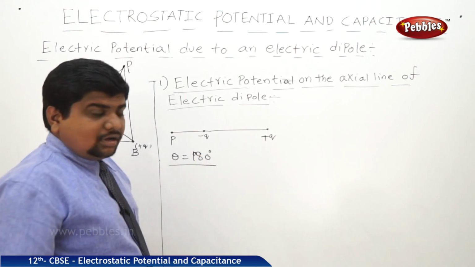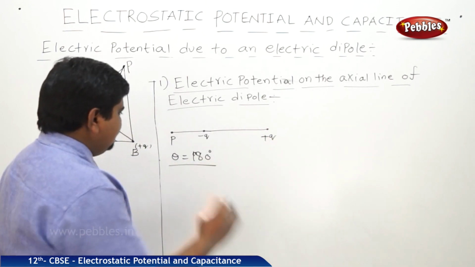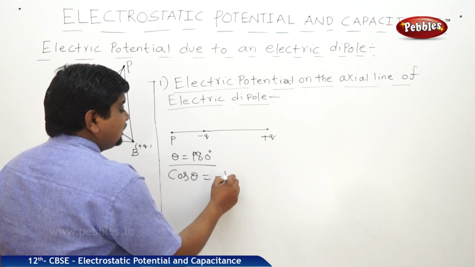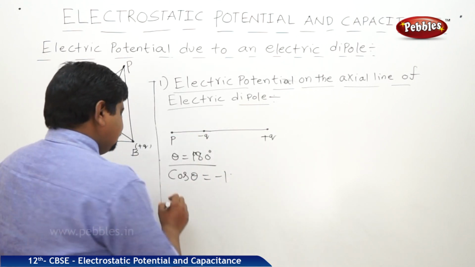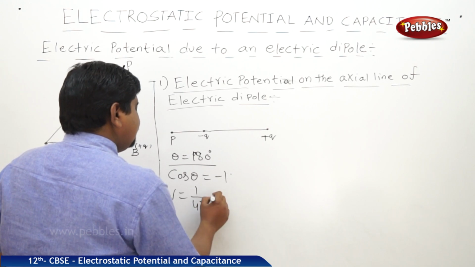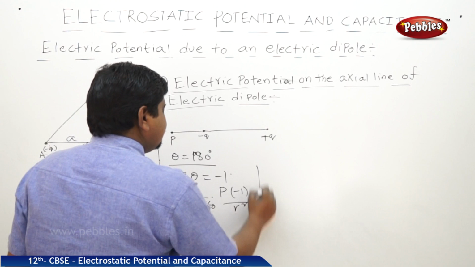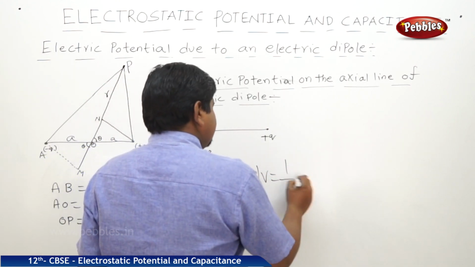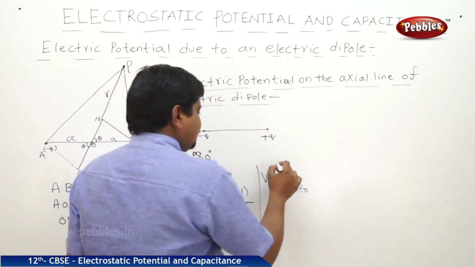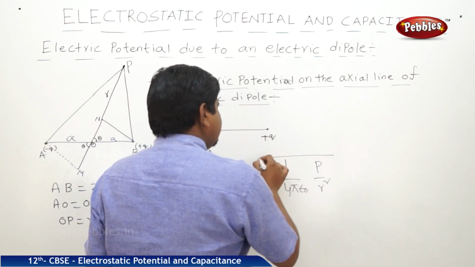If theta is equal to 180 degrees, cos theta is equal to minus 1. Therefore, V is equal to 1 by 4 pi epsilon naught into p into minus 1 by r square. We can write minus 1 by 4 pi epsilon naught into p by r square.